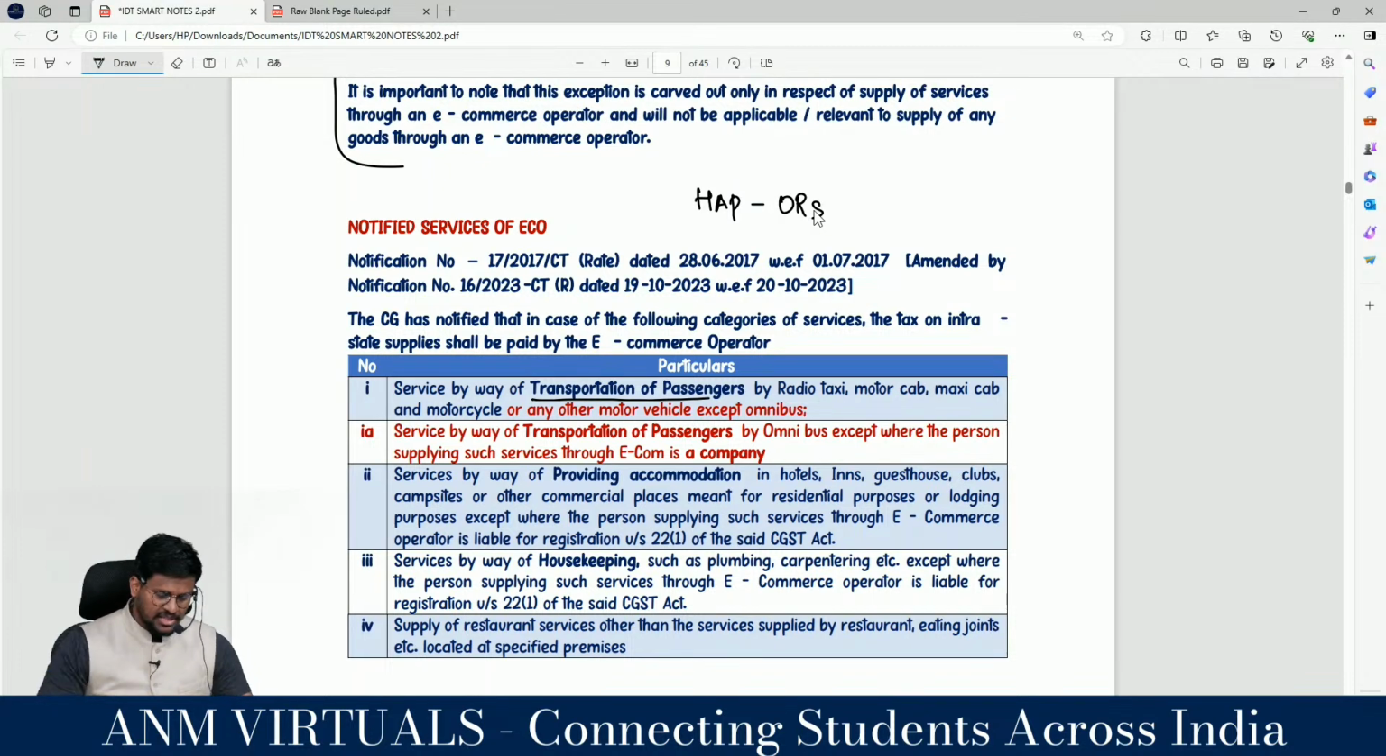Services by way of transportation of passengers in a bus, omnibus, except where the person supplying such services through the e-commerce operator is a company. That means if the supplier of the omnibus is a company, then the forward charge mechanism, FCM, will be applicable. Otherwise, RCM will be applicable, right?